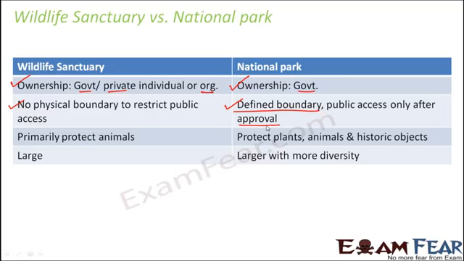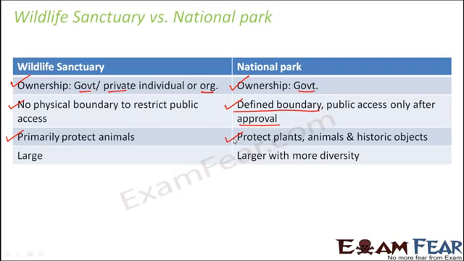But in case of wildlife sanctuary, there is no defined boundary as such, so sometimes people might enter illegally. Wildlife sanctuaries' aim is primarily to protect animals, especially the endangered ones. National park protects animals as well as plants as well as historic objects.